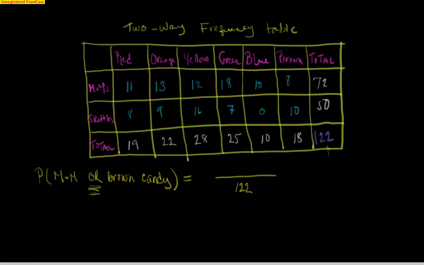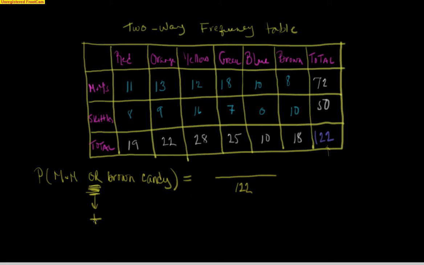But now we've got this word or. That means if we stick our hand in and we pull out an M&M, that's a success. If we pull out a brown candy, that's a success. Okay, either one of them is a success. So we actually have sort of two things happening here. So whenever you have the word or, you need to think this is what we call the addition rule. We're going to have to add something.